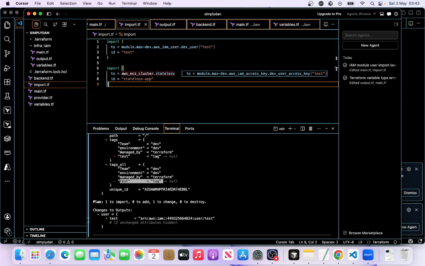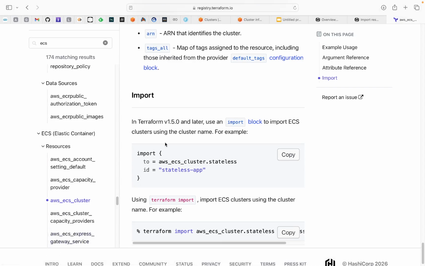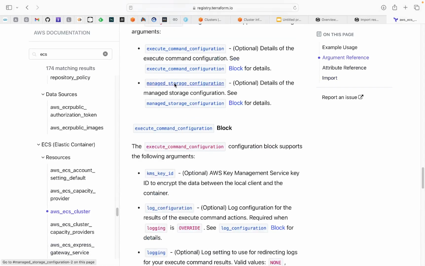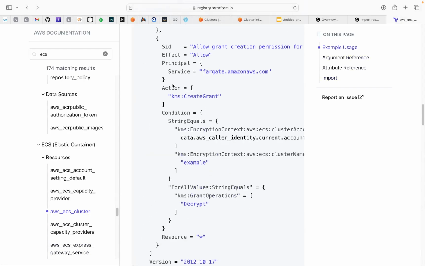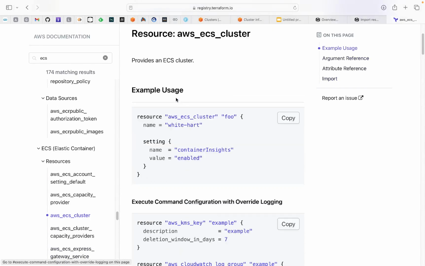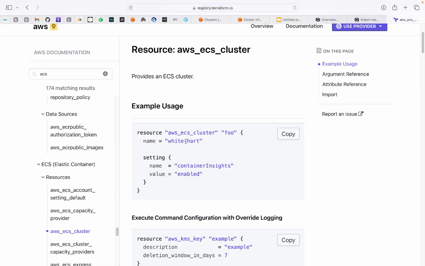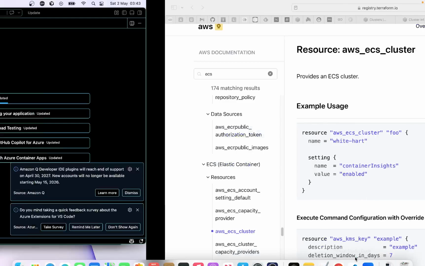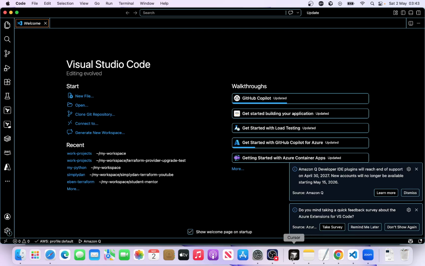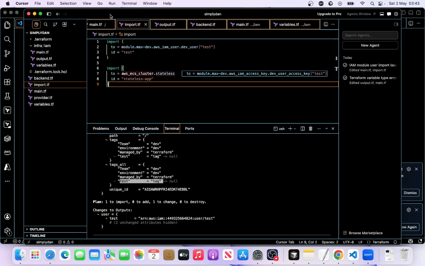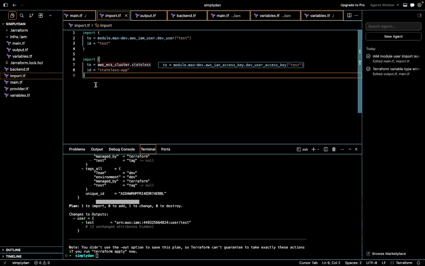for this. Again, how to create it, if you come back to the registry and just have a look at how ECS cluster is created. It's not a lot, okay? So it's just that. So we can copy all of it for now, and then we will make amendments to that. Okay. Where's my cursor? That's my cursor here. Make it a bit bigger. Okay. So you can add it to the main.tf.